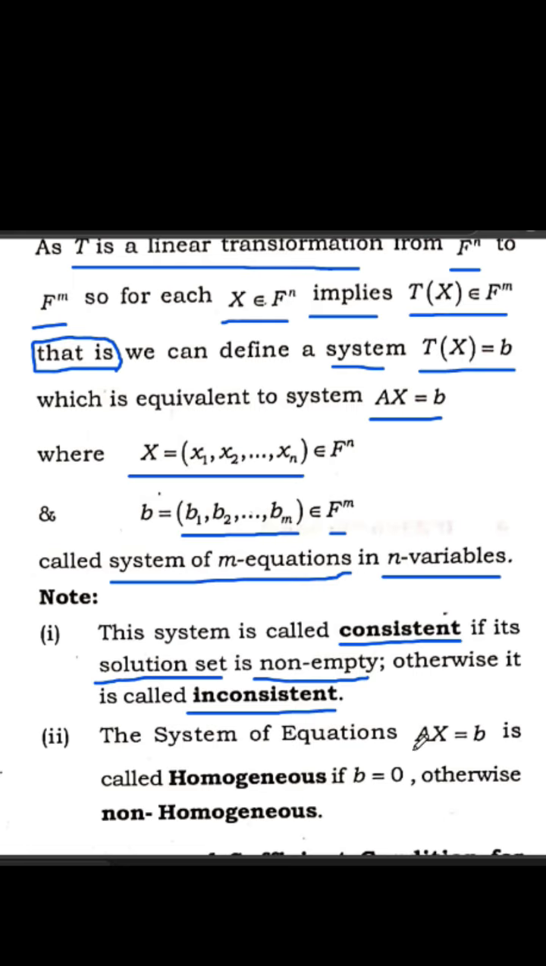The system of equations Ax = b is called homogeneous when b = 0, otherwise it is called non-homogeneous. If b is 0, homogeneous. If b is not 0, non-homogeneous. Earlier: if the solution set is empty, inconsistent; if the solution set is non-empty, consistent. That is like that.